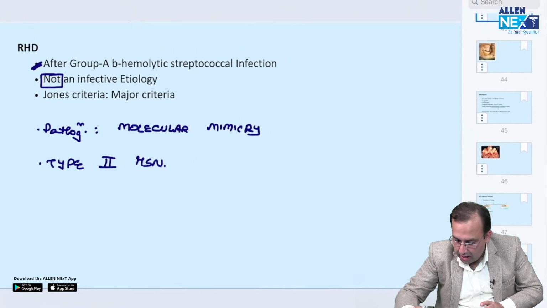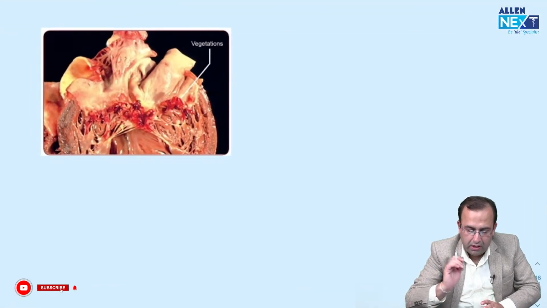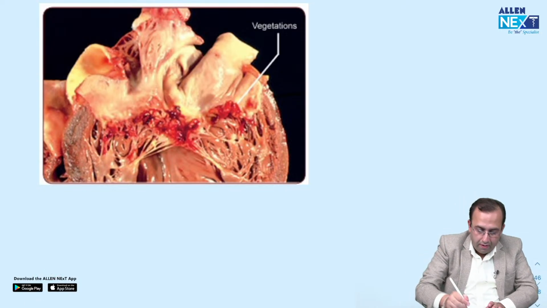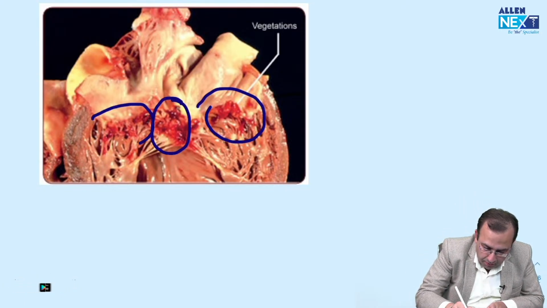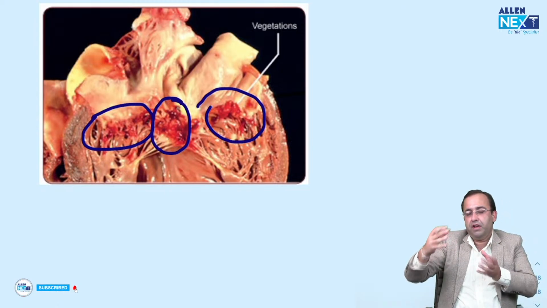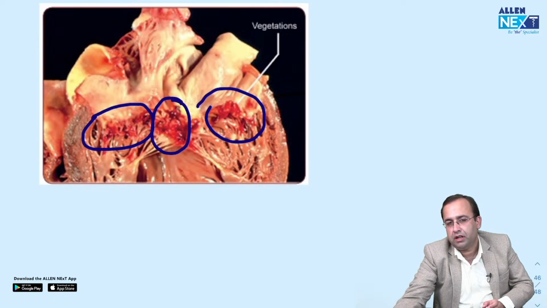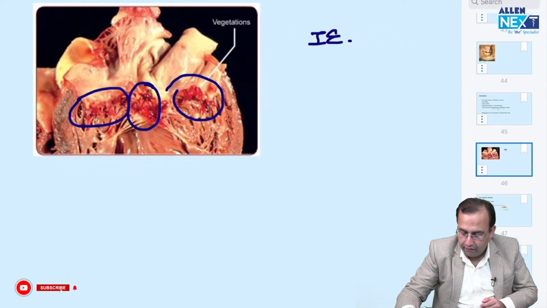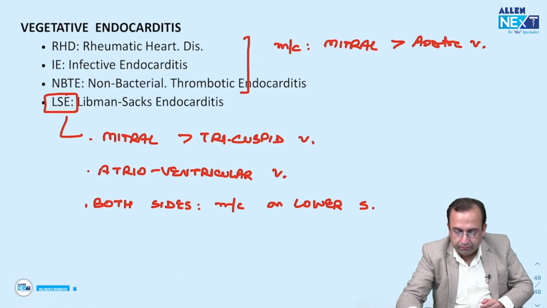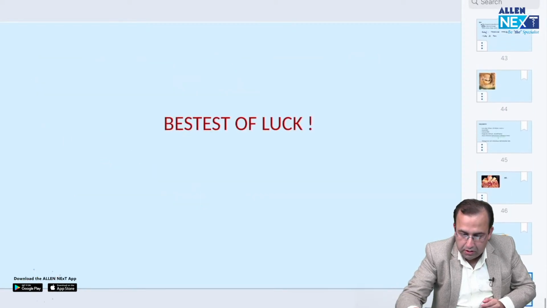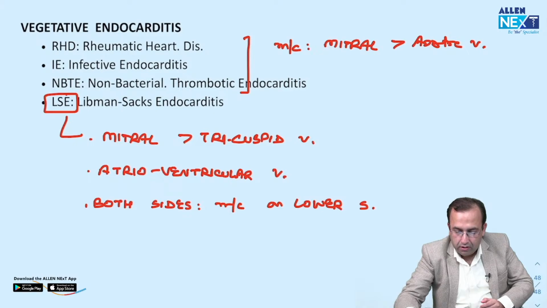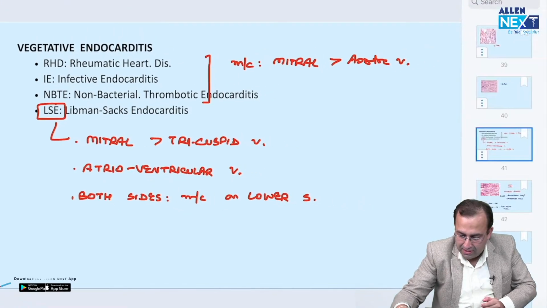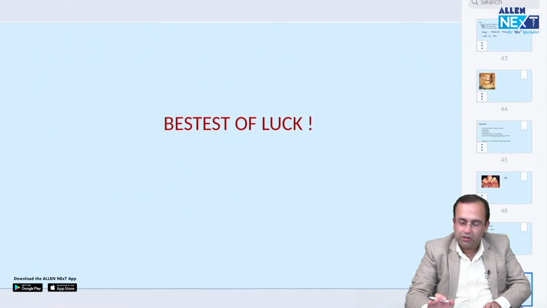And lastly, this gets us to our last image for today's session, that is diagnosis. The minute we see this, I am clearly able to make out that it shows the presence of very large vegetations. It has large friable vegetations, infective endocarditis. So this takes care of our rapid revision in pathology.